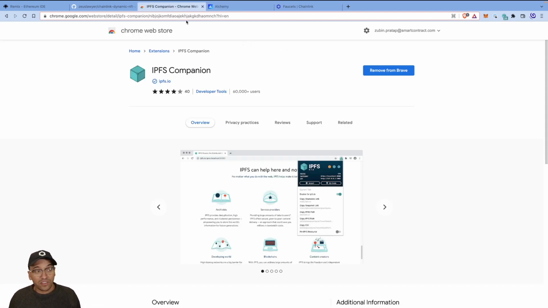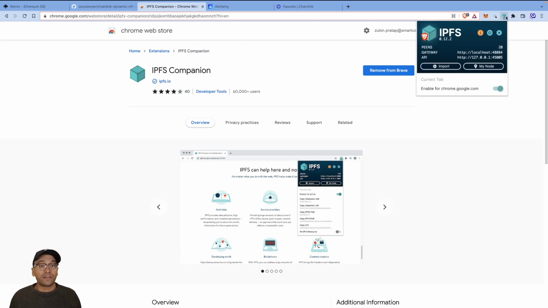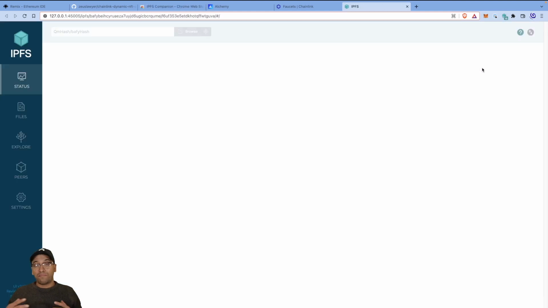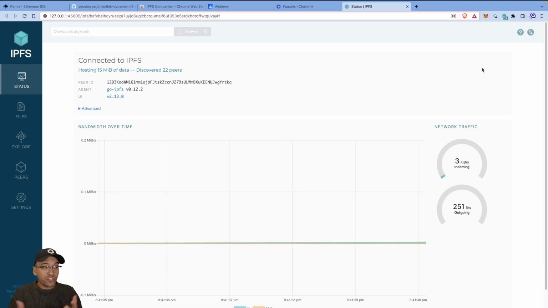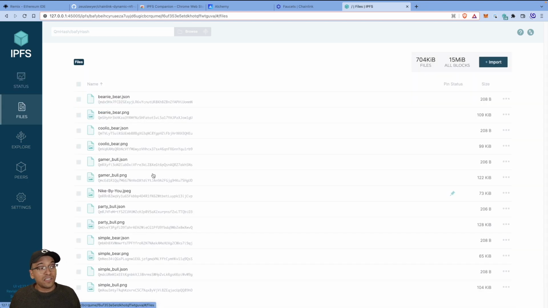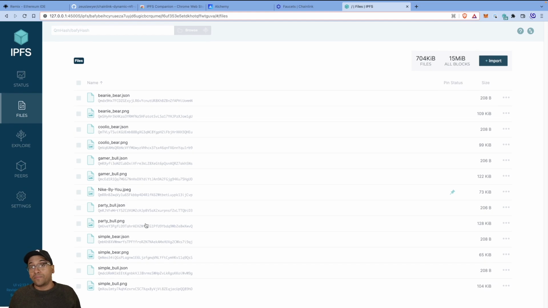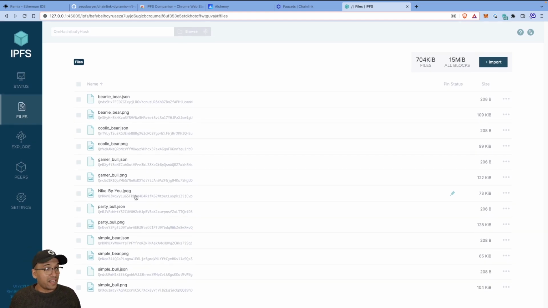I've already got this installed, but it is a pretty handy browser extension. Get a hold of it, and it gives you this little icon here on the upper right. If you click on it, it takes you to your node. That means you're running a node in your browser. So when I shut off my computer, you won't be able to access this node material, which is why you should get your own. Then in the files, you want to upload the images for the dynamic NFTs.